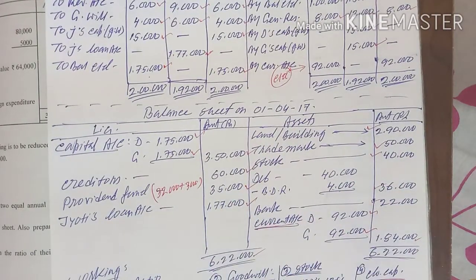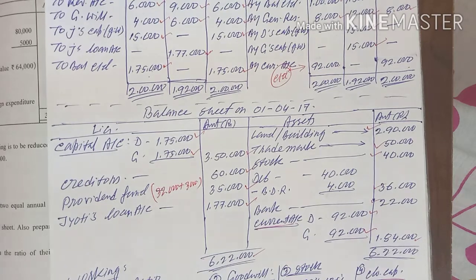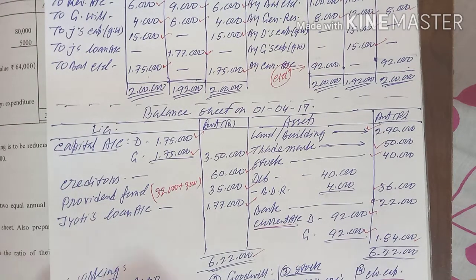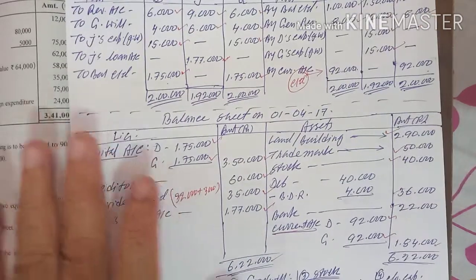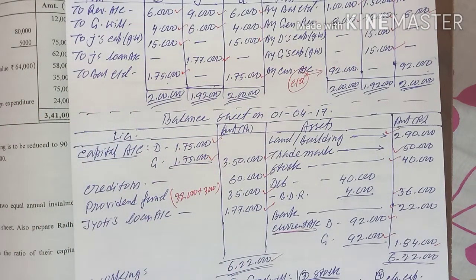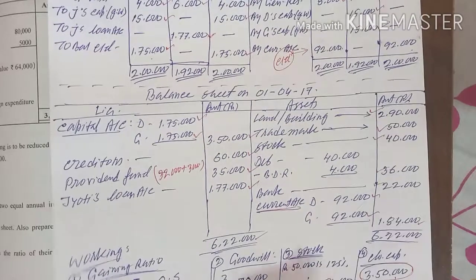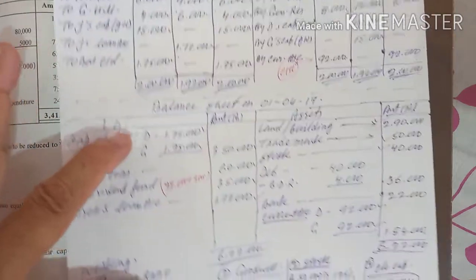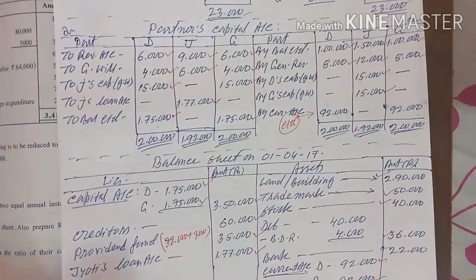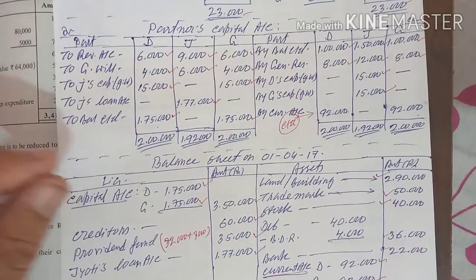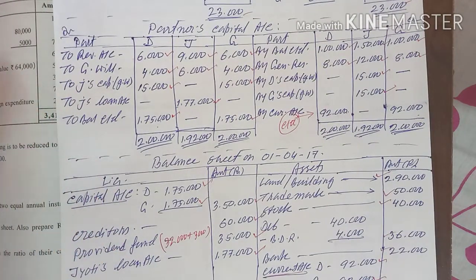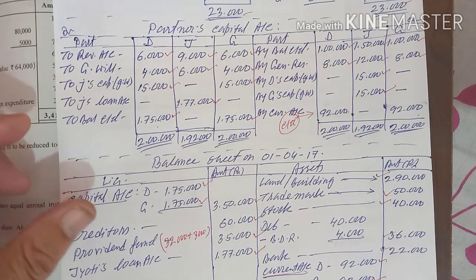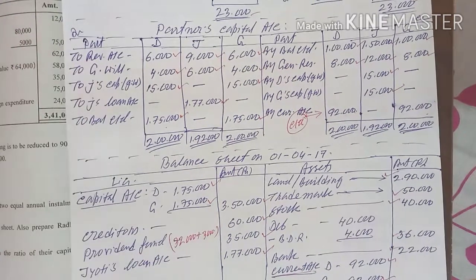So these are the questions I taught you, same like the previous illustration. Students, I want to tell you, take one illustration from the illustrations, and take one question of the same type of exercise. That will make it easy for you to understand what is given in these questions. If you have any doubt, I have explained all these amounts one by one. Even then, if you have any doubt, you can tell me at any time. If you follow the way I am telling you to solve this sum, you will be able to do it within a short time.